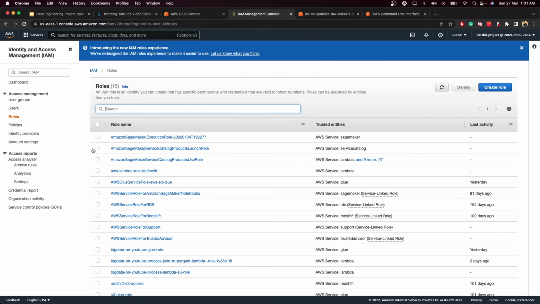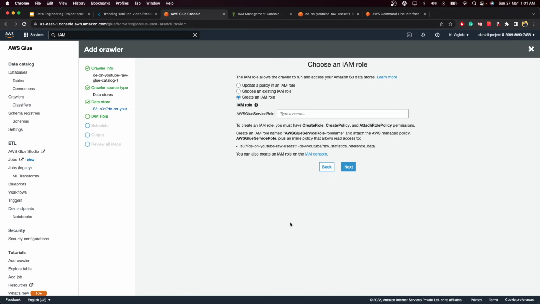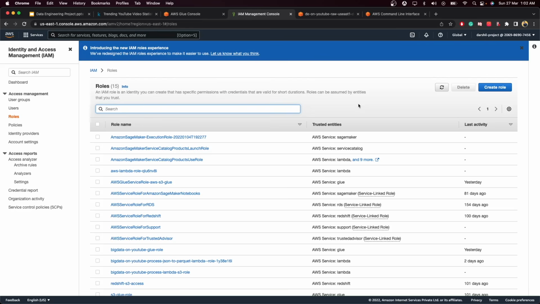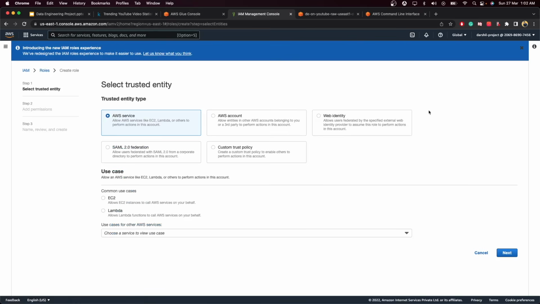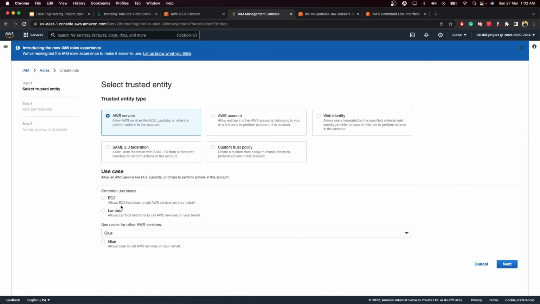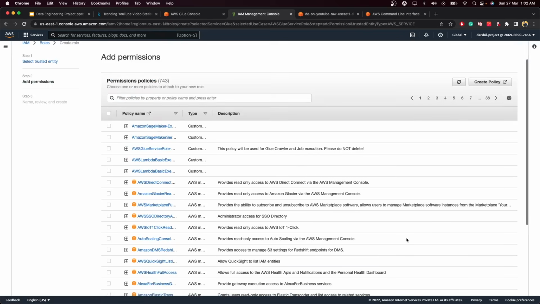But when a service wants to access another service, let's say a service such as Glue wants to access data from S3, it doesn't have direct permission. So we need to create a role for that. Creating a role will give Glue permission to access AWS S3 data, so we can easily process that data. Just click on create role, go to Glue, find Glue over here, then click on this Glue button so you can easily create the Glue service role.